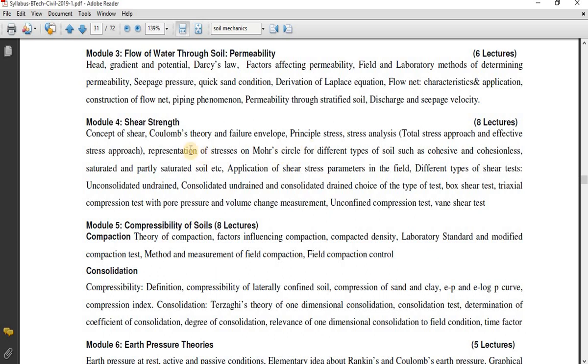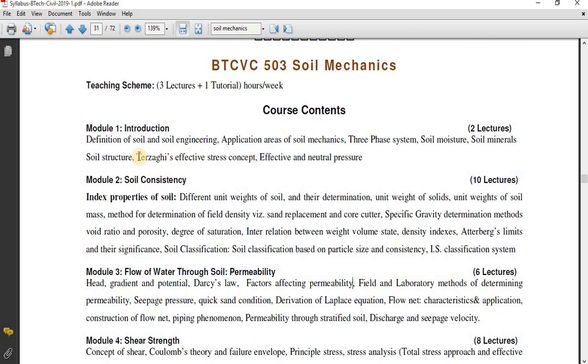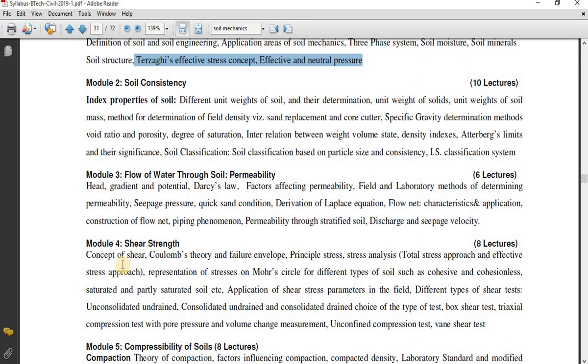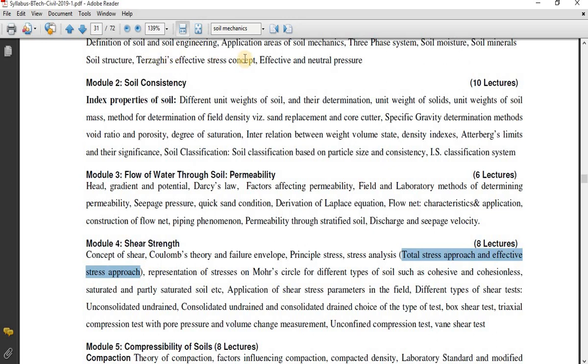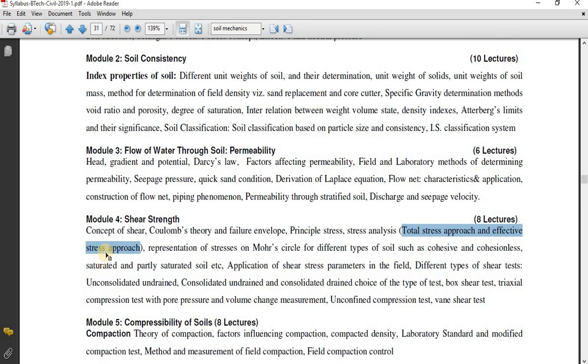effective stress approach. So you can see in the first unit I said that this particular point is different compared to this basic property. So this particular point can be related over here. So you can see total stress and effective stress approaches. So this Terzaghi's effective stress and neutral pressure point we are going to study in the fourth module itself. Okay, next, presentation of shear stresses on Mohr circle method.